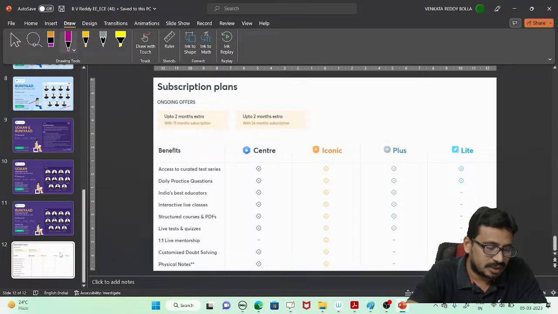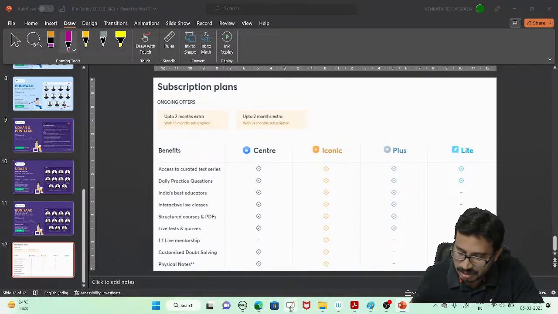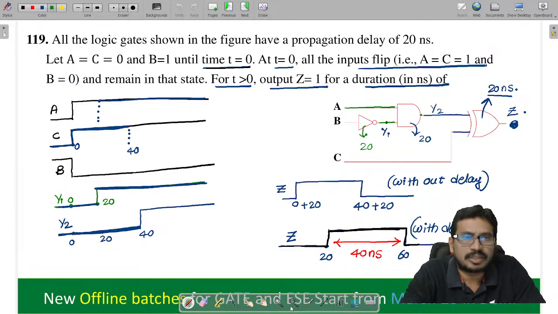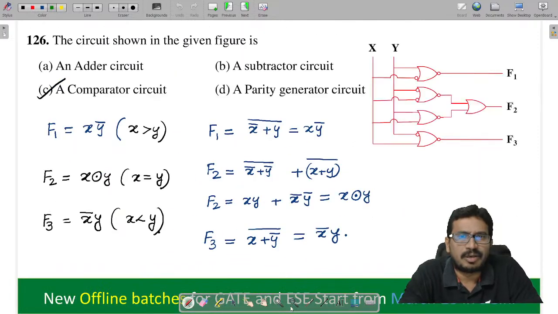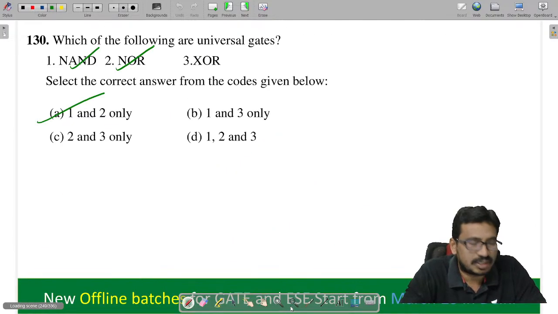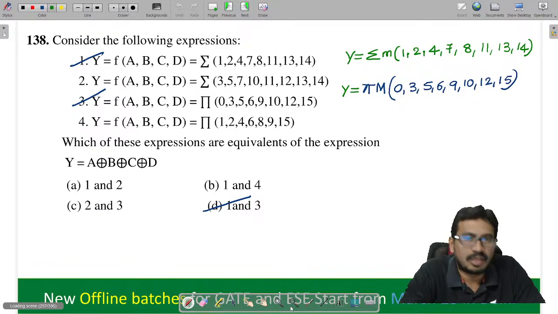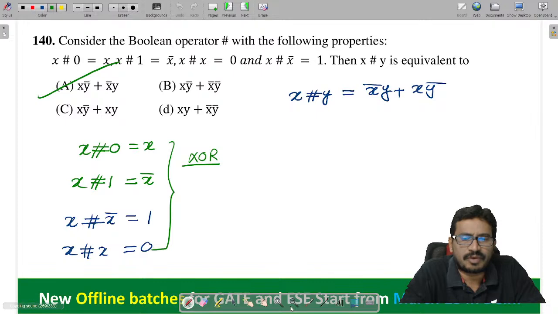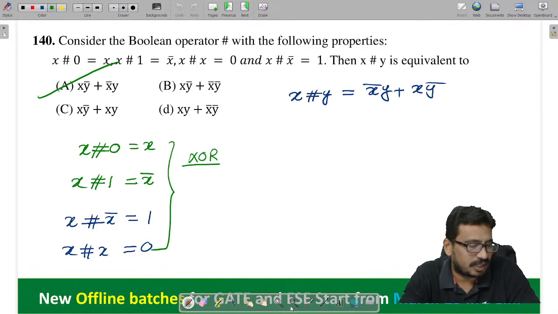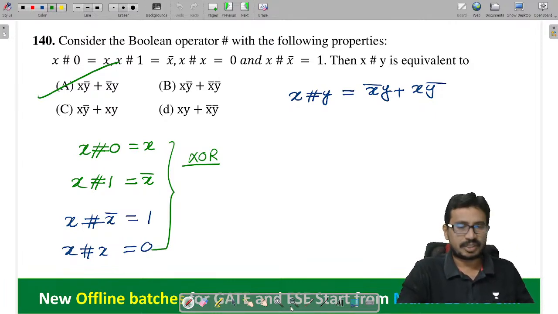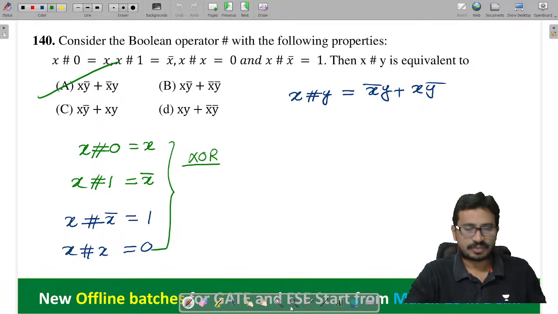Let's continue our discussions. Now, in the last class, you can see how many problems we have completed. Previous class हमने complete किया. Up to 140 we have completed. So let's continue today with the remaining problems.